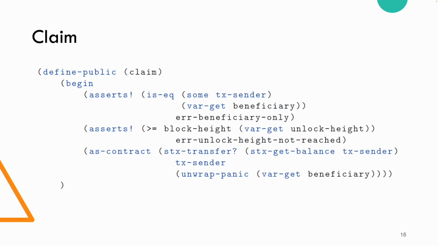Finally, the claim. So we've set this resource up. We've set a principal contract with some Stacks coins in it, and we want to actually claim it. So the first thing we do is make sure the sender is the beneficiary, so that they can actually get the resource. Then the second assert here makes sure the block height is at least as big as the block height that was specified to be the unlock height, so we can only get this money once we've had so many blocks. And then finally we do the transfer, and we do it as a contract because we want to send it to the contract here, not just the address. Okay, so we do all that. So this is really good.